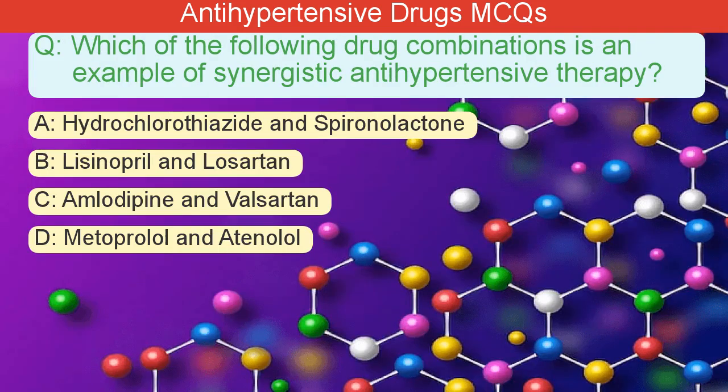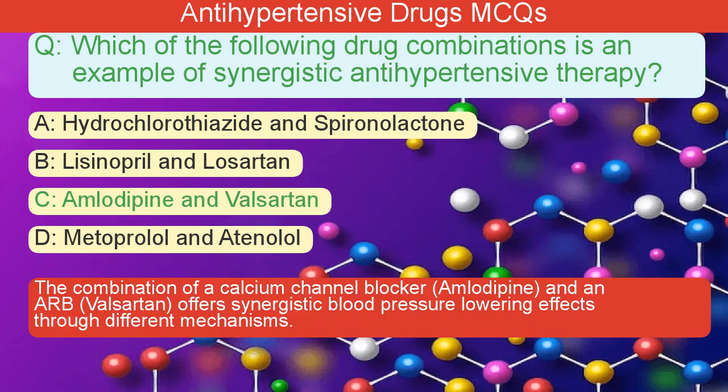Which of the following drug combinations is an example of synergistic antihypertensive therapy? A. Hydrochlorothiazide and spironolactone. B. Lisinopril and losartan. C. Amlodipine and valsartan. D. Metoprolol and atenolol. The correct answer is C. The combination of a calcium channel blocker, amlodipine, and an ARB, valsartan, offers synergistic blood pressure lowering effects through different mechanisms.